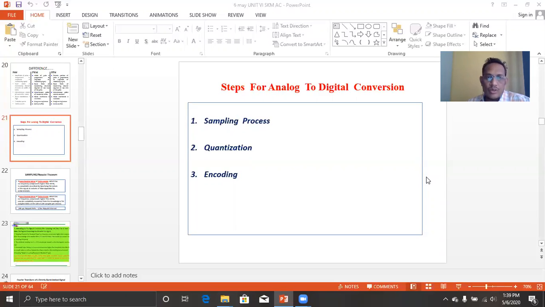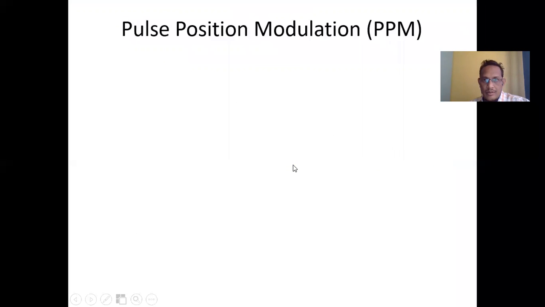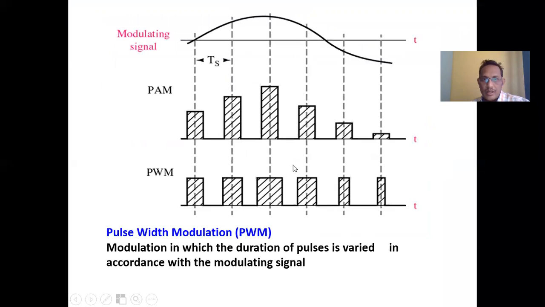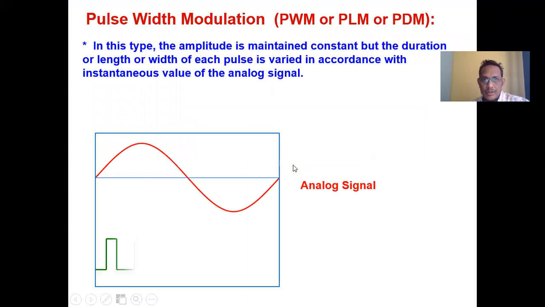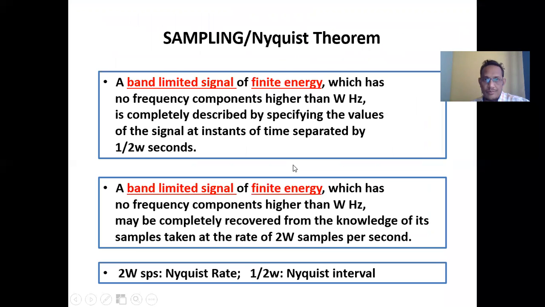To convert analog modulation techniques into digital modulation techniques, there are three important steps. One is the sampling process, second is the quantization, and the third one is the encoding. We will discuss these three steps in detail.